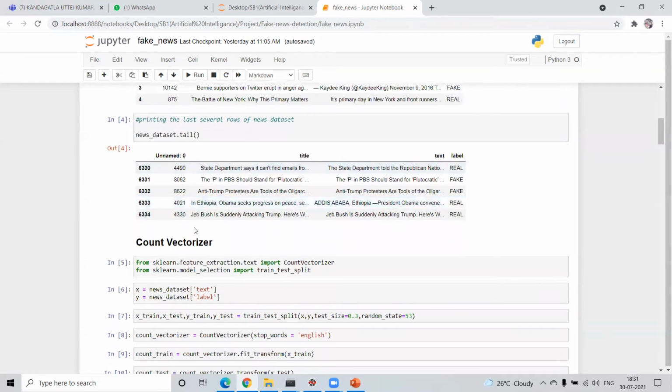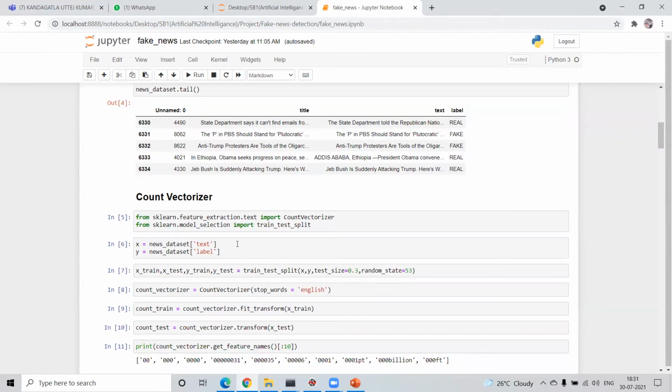First of all we implemented count vectorizer. These are the necessary libraries required to do count vectorizer. And here in the dataset, we took only two columns. One is text and one is label. Text is used to train the model, and label is to identify whether the news is real or fake.